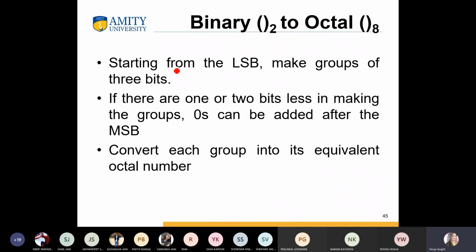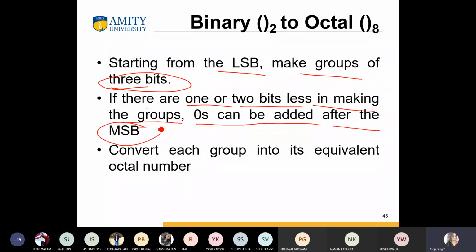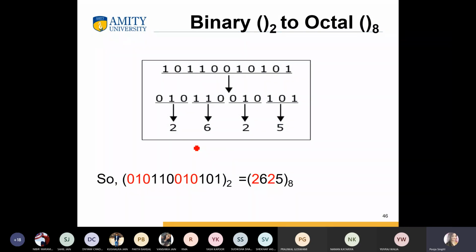So now binary to octal. So starting from the least significant bit, we make groups of 3 bits. In our previous slide we already saw this. And if there are 1 or 2 bits less in making the group, zeros can be added after the most significant bit, just like in the previous slide. Okay, so then convert each group into its equivalent octal number. And this is your binary to octal conversion.